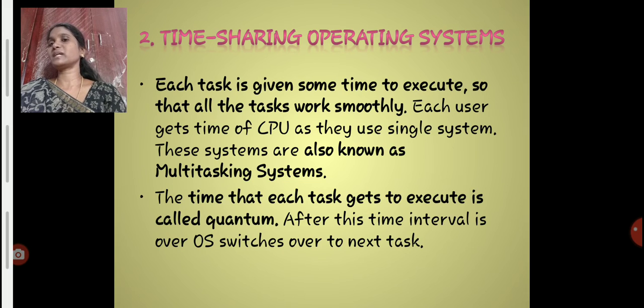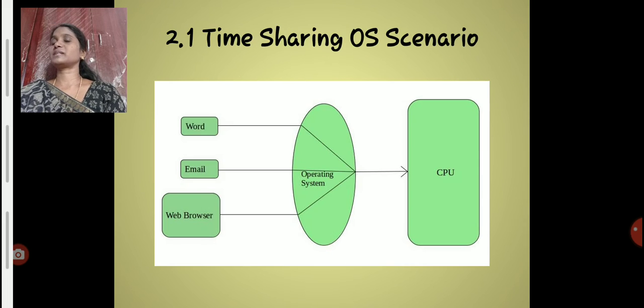That is called time sharing OS. Each task is given some time to execute so that all the tasks work smoothly, and each user gets CPU time as if they are using a single system. This is also called a multitasking system, and the time taken is also called quantum.